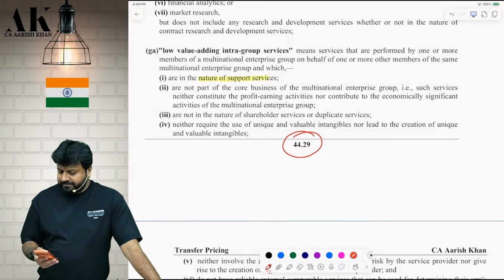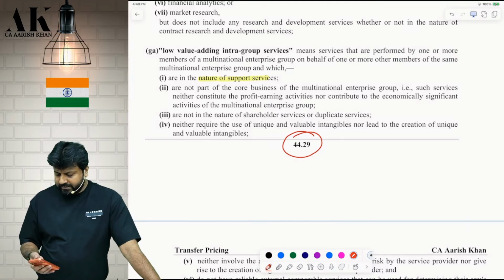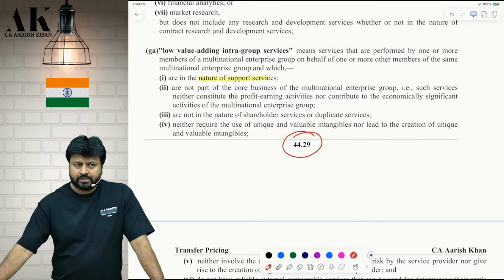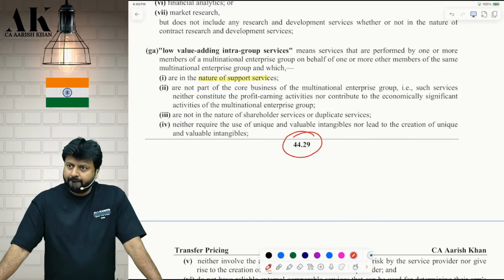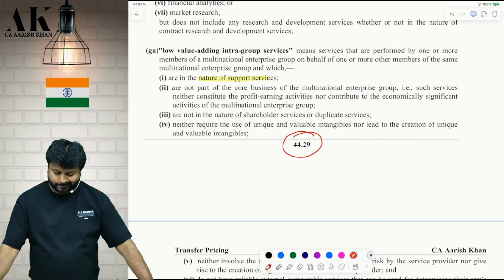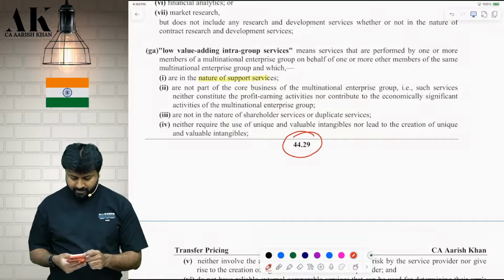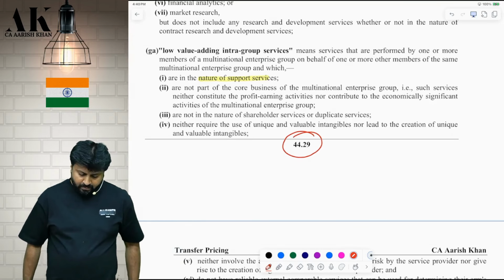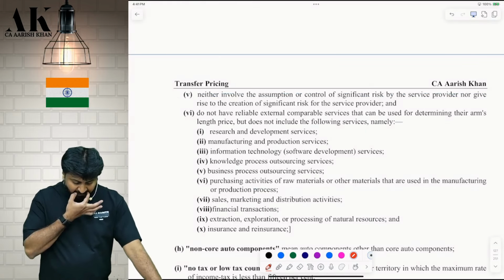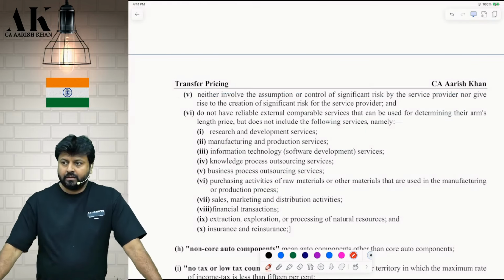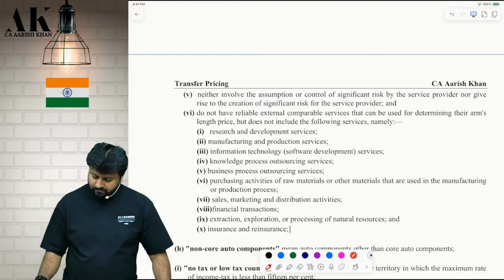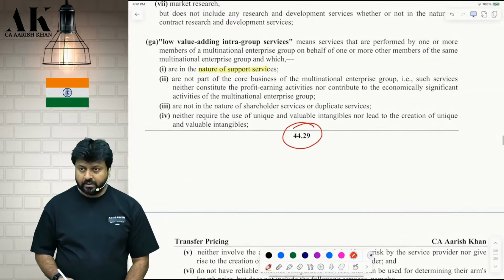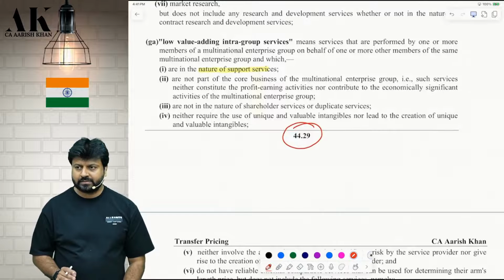If an entity in India receives a service from a vendor, and the same service is also provided by an associate enterprise, then it will be termed as duplicate services.